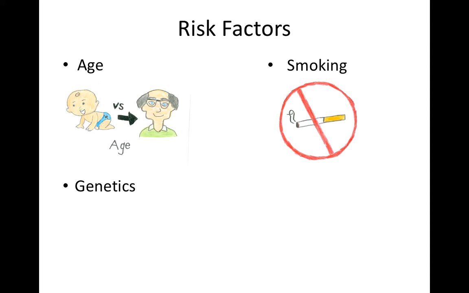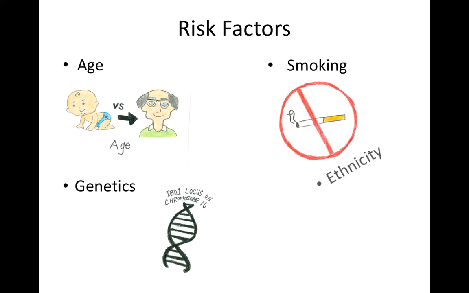Genetics. You are at higher risk if you have close relatives such as a parent with the disease. Your chance of getting Crohn's is then 20% higher. The main chromosome involved is chromosome 16 on IBD locus. The product of this gene is NOD2, which is a protein that is expressed in many types of leukocytes. The NOD2 mutations that are associated with Crohn's may reduce the activity of the protein, resulting in prolonged immune responses.